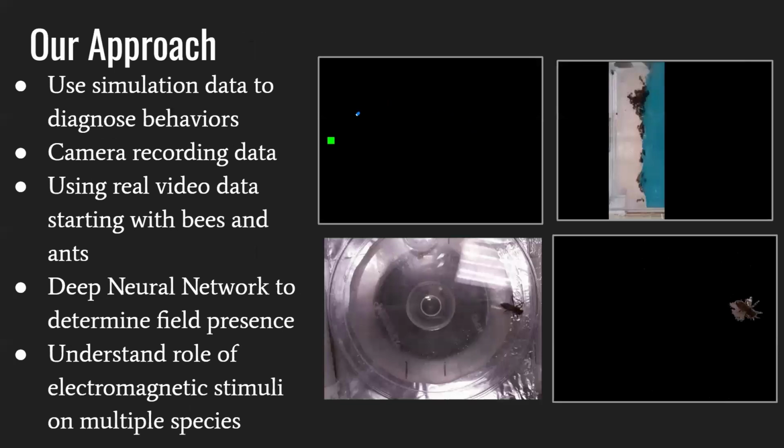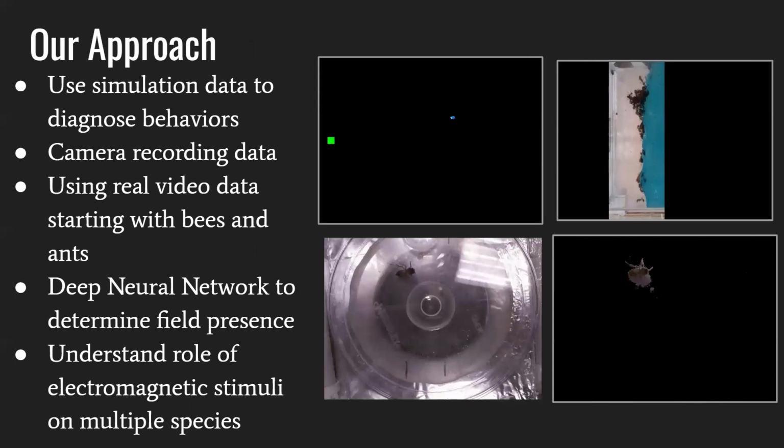Our approach was to use simulation data first to get a better understanding of our model's behaviors and to reduce shortcut learning. Over here is a short snippet of how our simulation data looked. We also used camera recording data to record ants and bees. Ants over here, and we have bees over here.